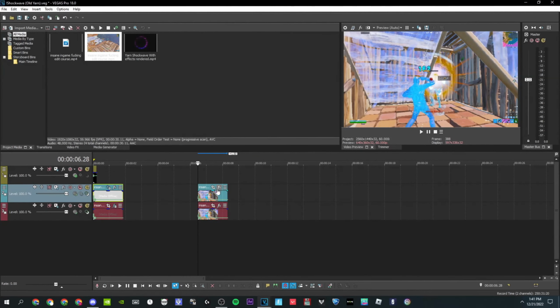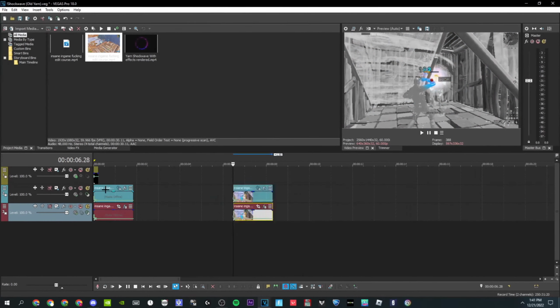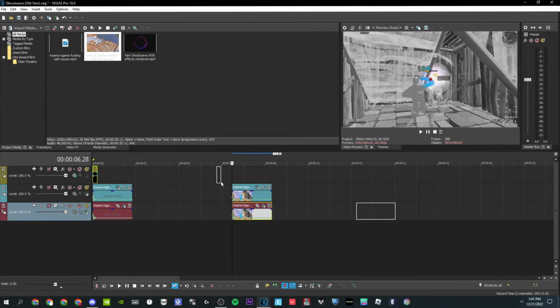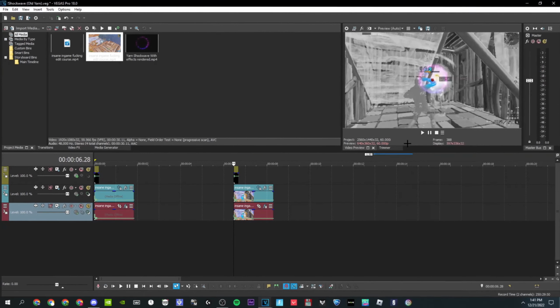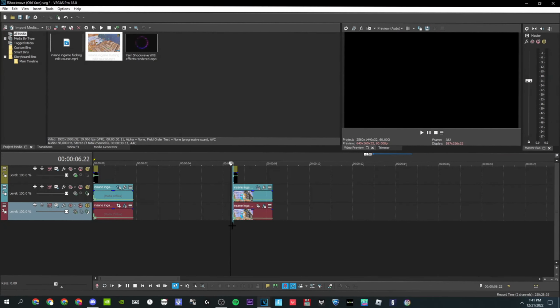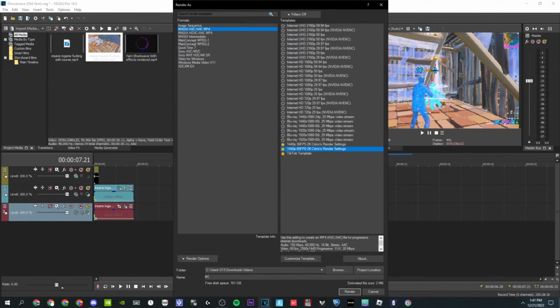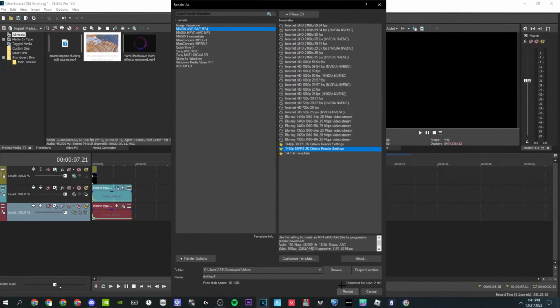So you want to go over here, click copy and paste, click copy over here and paste, and then you want to drag the shockwave over here. It should look like this. Now you want to render this out. You want to name it to anything you want. I'm just going to name it to SHOL and render it out.